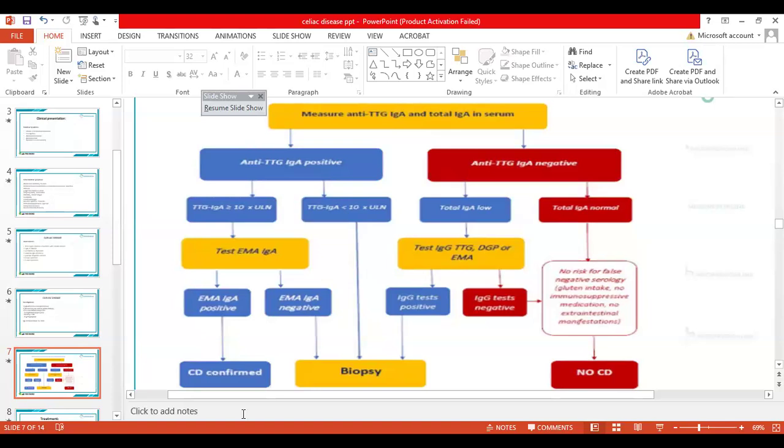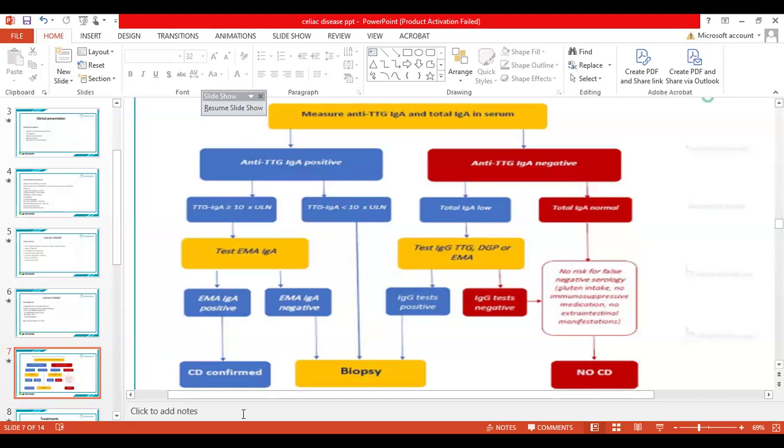And what do we have to do when the IgA came out to be positive? The other scenario is that the anti-tissue transglutaminase is negative. So in that case, two things can happen. Here we are going to get help from the total IgA levels. In this case, if the total IgA is low as well, it means that there might be a false negative result because we're not having enough IgA. The child already has the IgA deficiency. That's why the levels might not be increased.